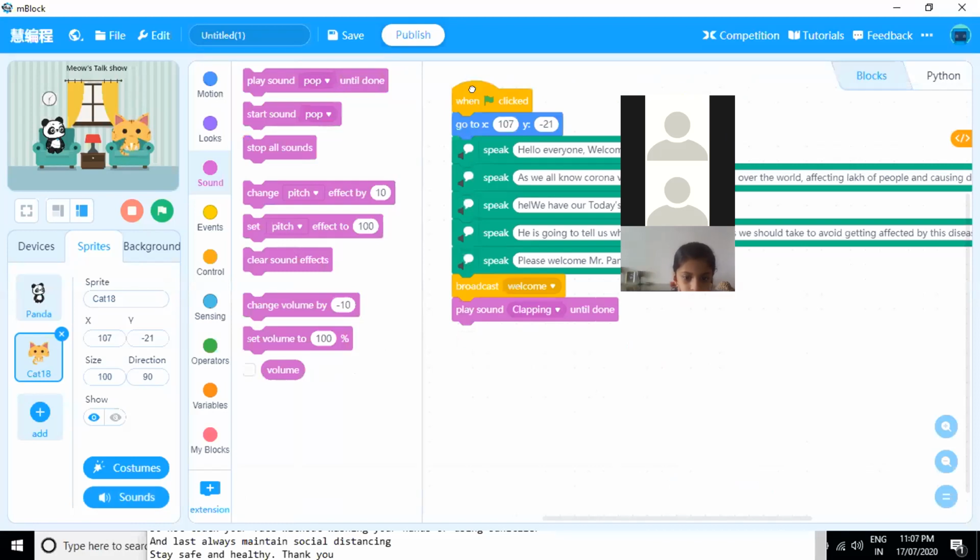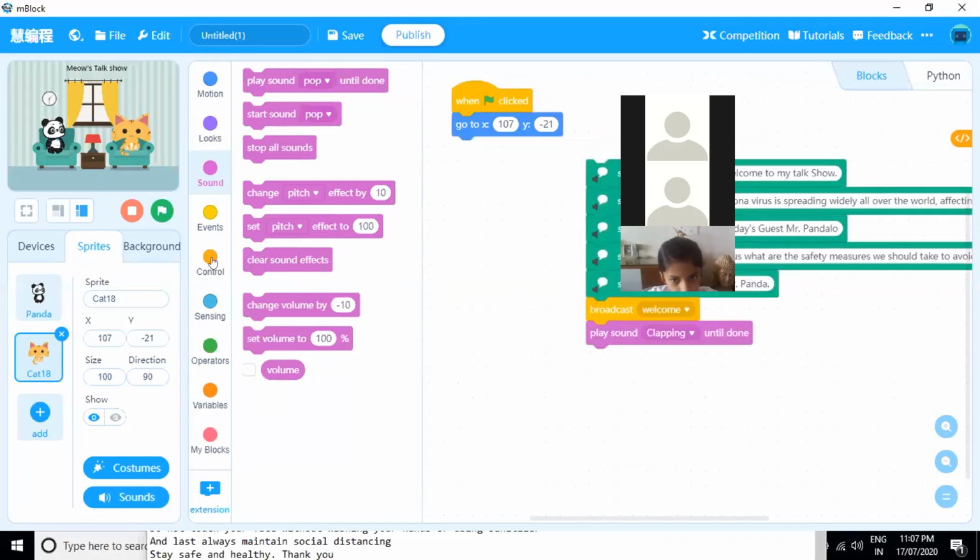So if you play this particular program, it will work like this. Hello everyone, welcome to my talk show. As we all know, coronavirus is spreading widely all over the world, affecting lots of people and causing deaths. Now we have our today's guest, Mr. Panda. He is going to tell us what are the safety measures we should take to avoid getting affected by this disease. Please welcome Mr. Panda.